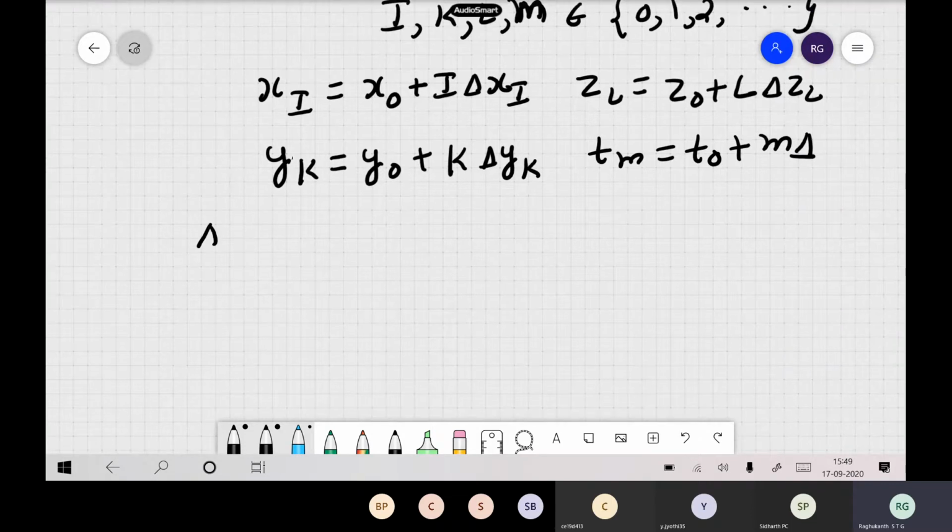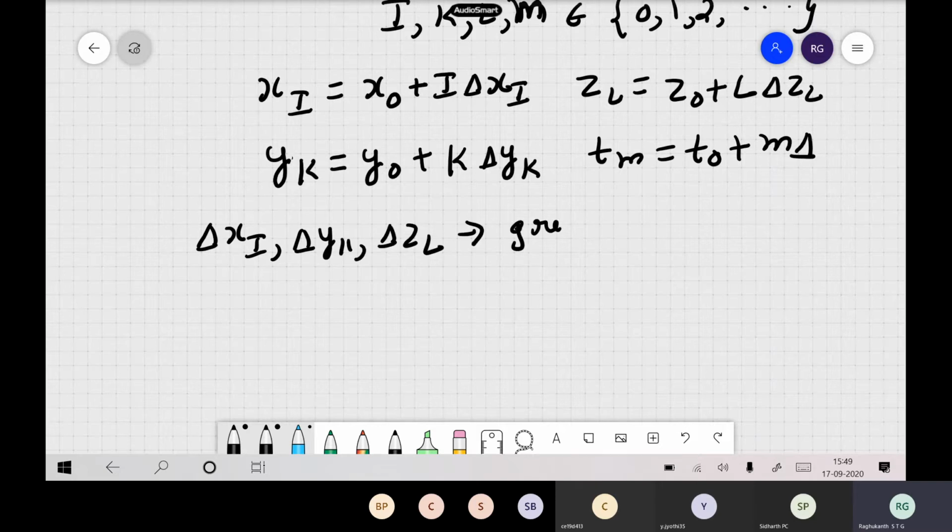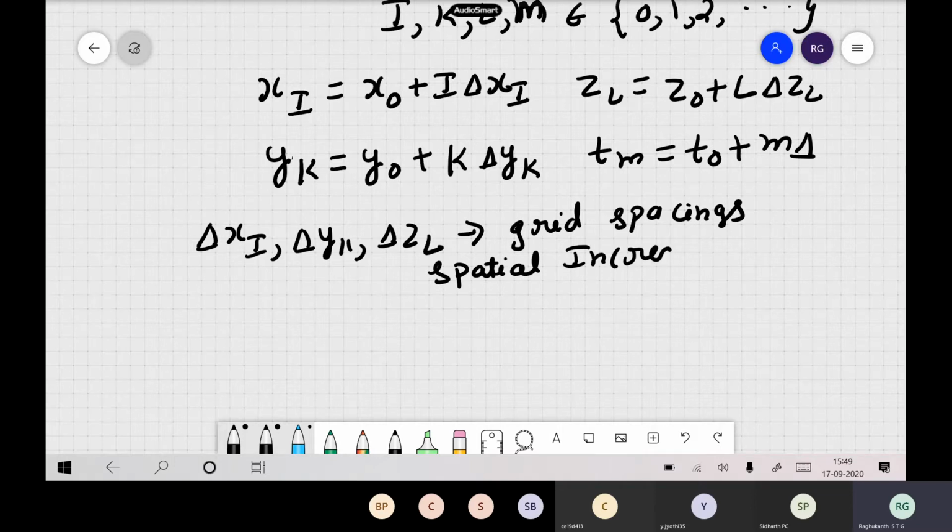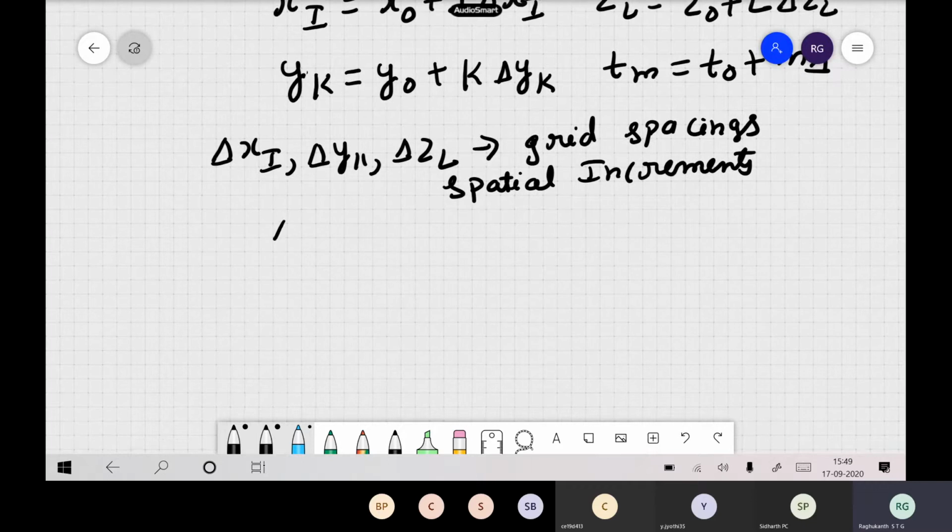So this is delta x_i, delta y_k and delta z_l. They are nothing but the grid spacings, or sometimes the spatial increments. And your delta t is your time step. So this is the first step.